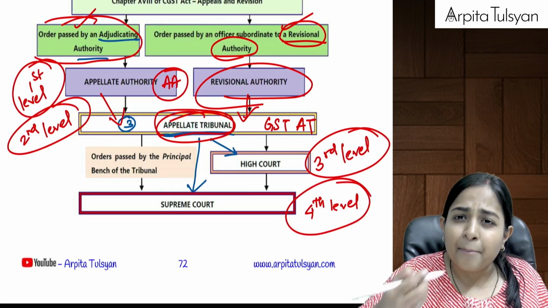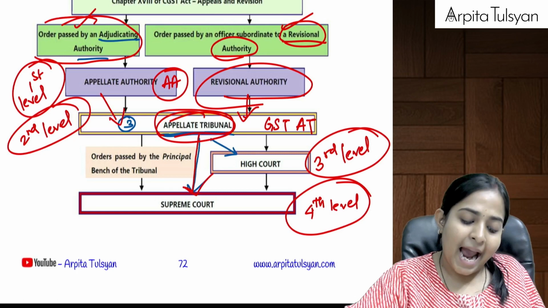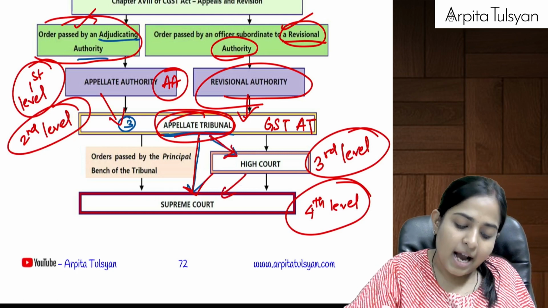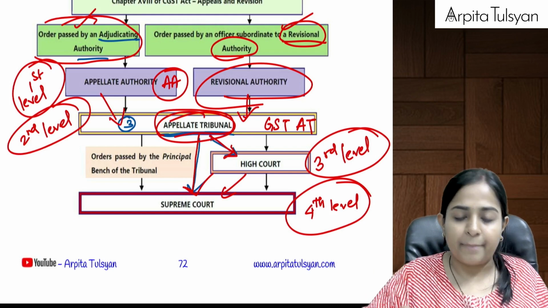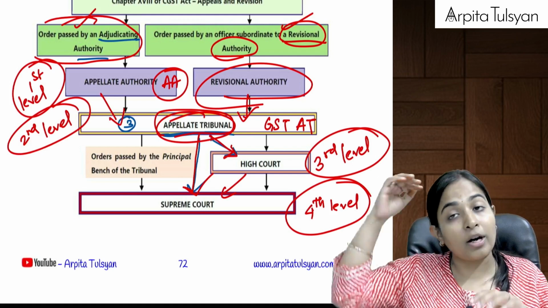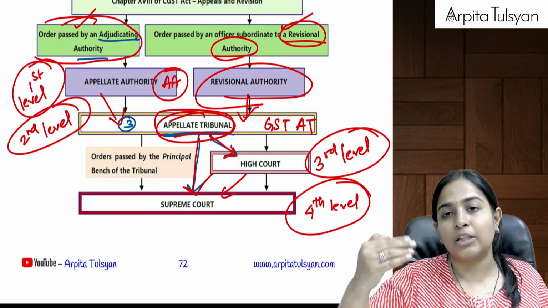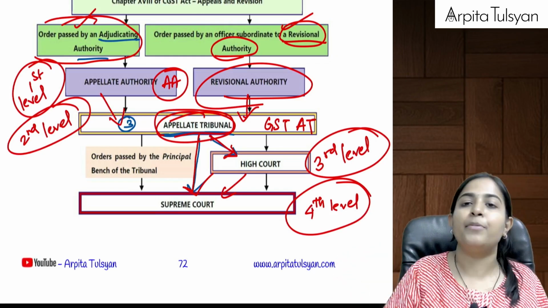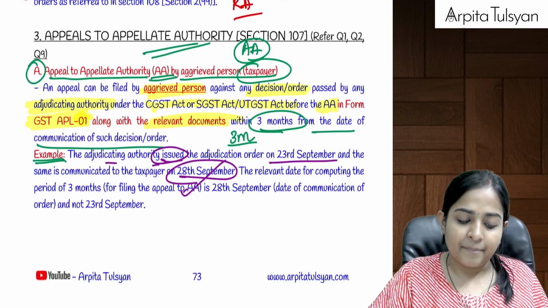In some cases from GSTAT we can directly jump to the Supreme Court, and in some cases we have to follow the hierarchy. I'm not giving you the detail now because we are anyway going to do it in the chapter. But are you clear with the four levels of appeal? First, the order will be passed by the adjudicating authority, then file the appeal before the appellate authority, then the appellate tribunal, then High Court, and then Supreme Court. This is the basic hierarchy. Are you clear with this?